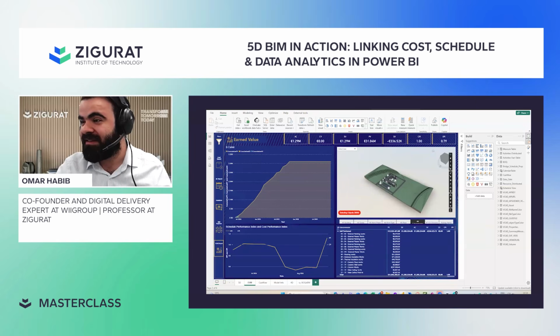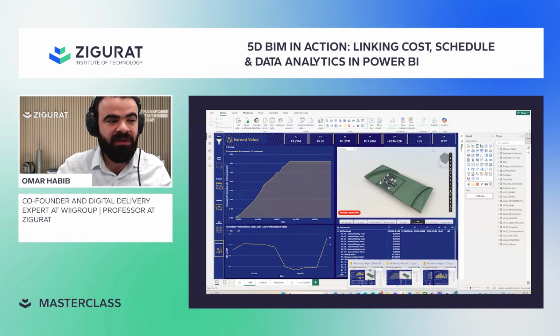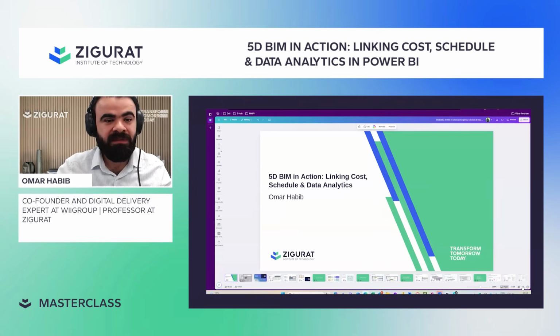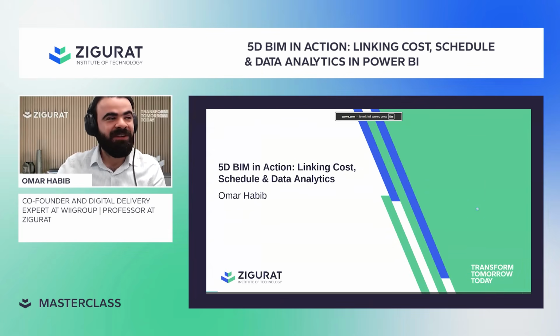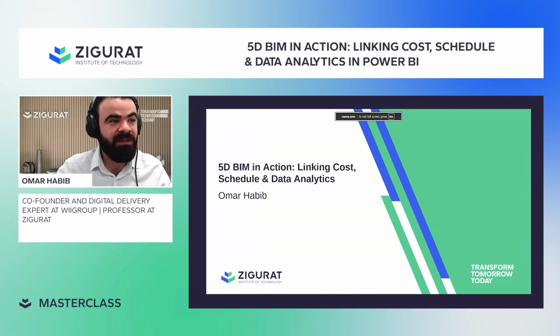I got some comments here that this is the CSI format, and yes, that's correct. And Alan as well says it's typical. So it's typical, what you see in every project. What we're trying to see here today is a different approach, how we link it together and how we work in a smart way to deliver better outcomes. So welcome to our session. We're going to speak about 5D BIM in action. We discuss how to link cost, schedule, and BIM within the data analytics environment.